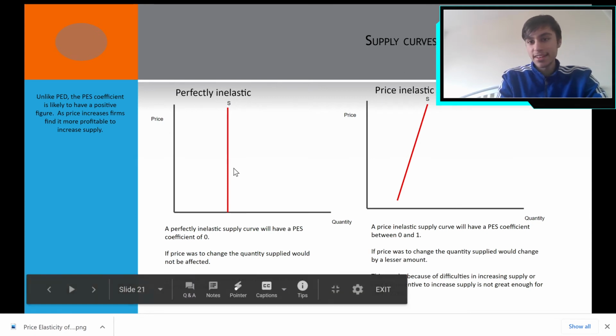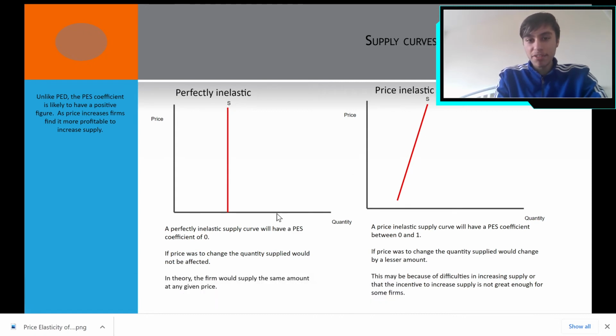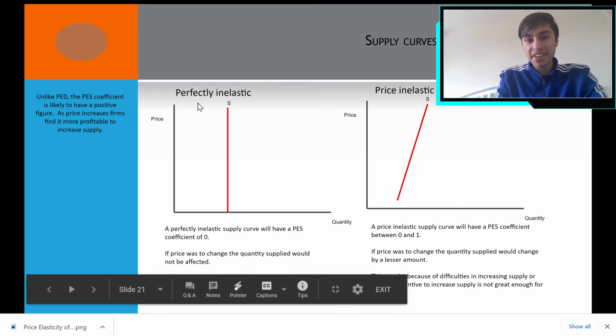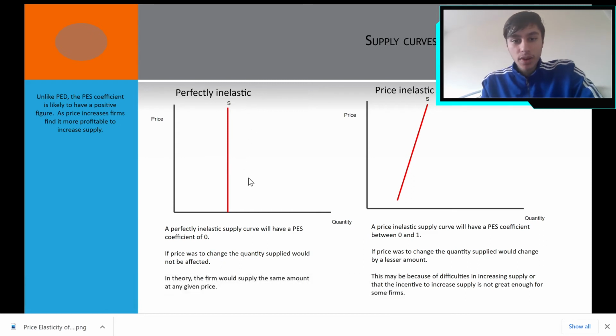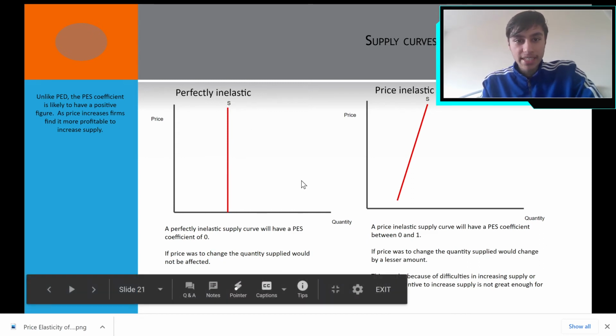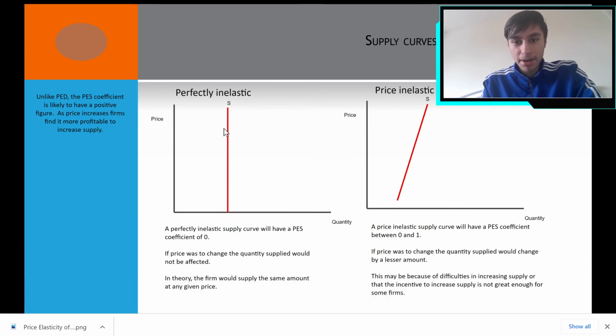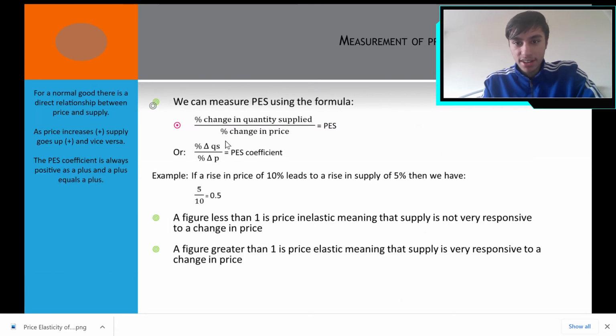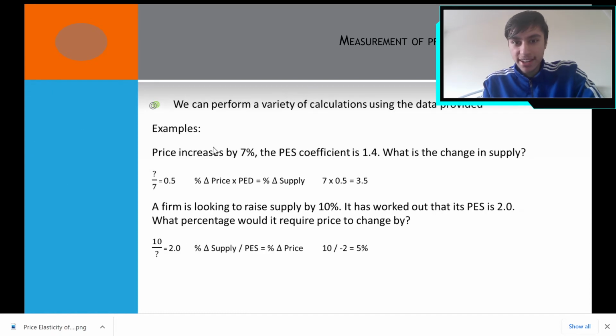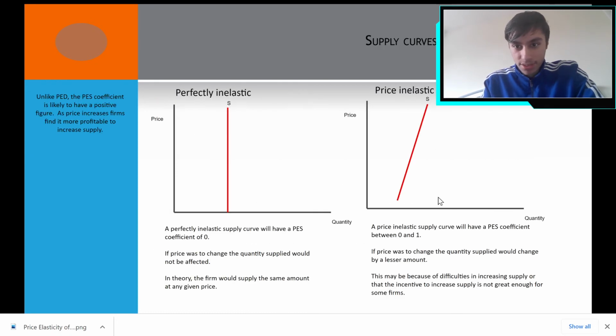A price inelastic curve is closer to being a perfectly straight line, because if it's perfectly straight, then it's perfectly inelastic. It will have a PES coefficient of 0, because quantity supplied doesn't change, so the numerator becomes 0 in this calculation, and anything divided into 0 becomes 0.